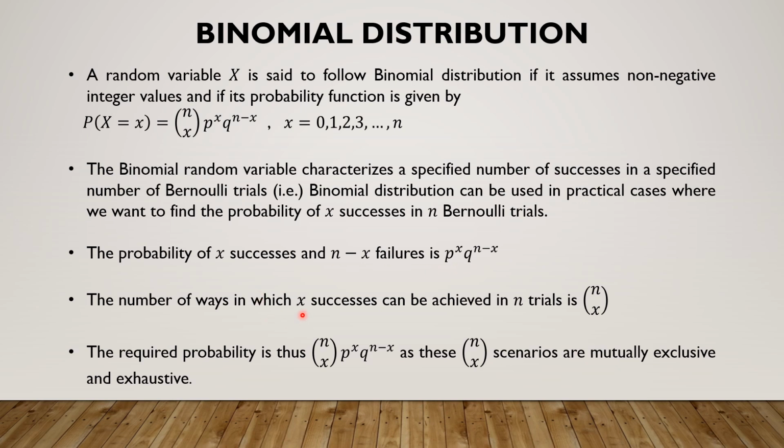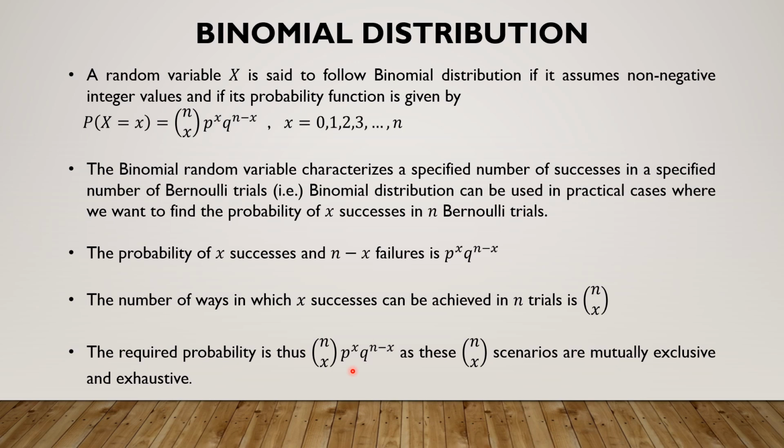We know from combinations that the number of ways in which x items can be selected out of n total items is nCx. For items here we have x and the total number of items we have n. So nCx is the number of ways in which x successes can be achieved in n number of trials. So by the addition law of probability, the required probability of x successes in n trials will be p power x into q power n minus x added nCx number of times. And that is how we get this probability mass function of the binomial random variable.